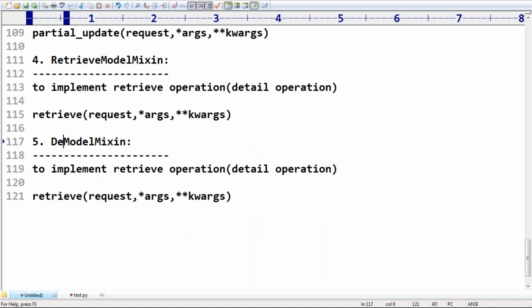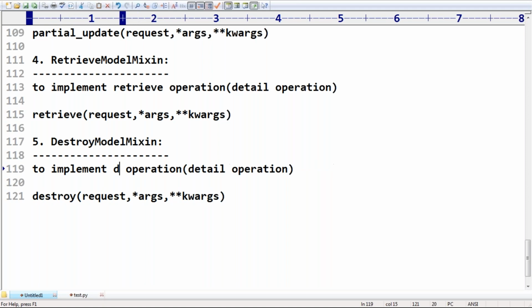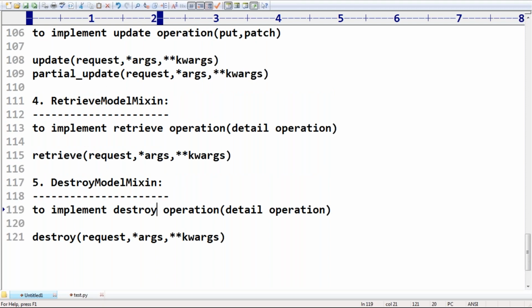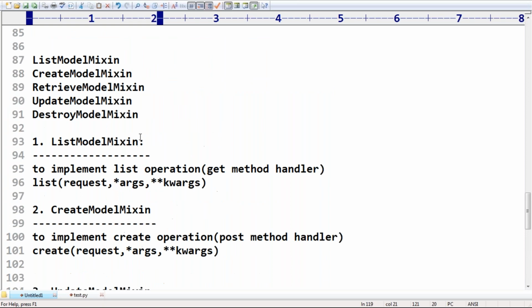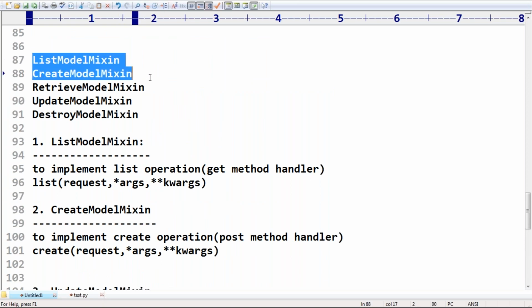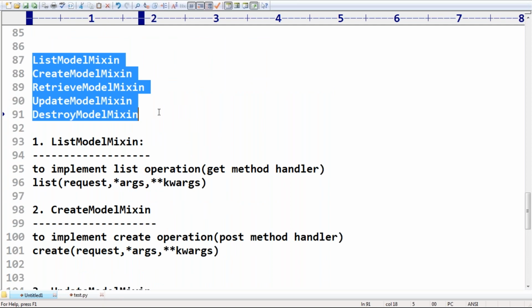Can you please confirm what is the method we have? Destroy model mixin contains the destroy method. It can be used to implement the destroy operation. That's all. Beyond that, nothing, sir. So total, how many mixin classes are there? If you want to implement your API view, list model mixin, create, retrieve, update, and destroy model mixin.